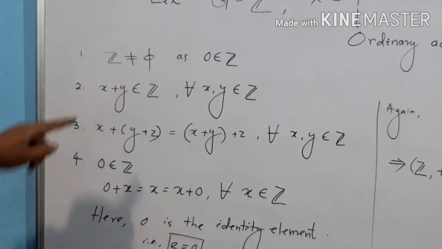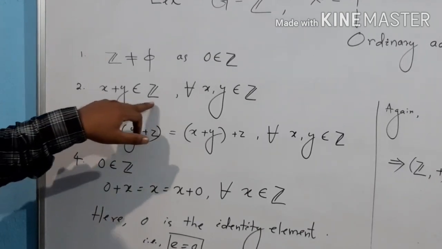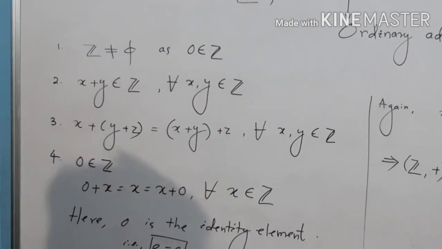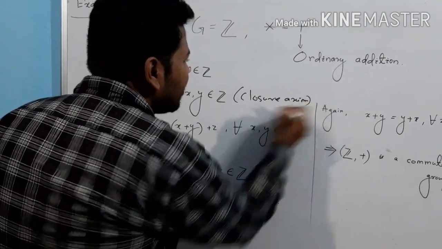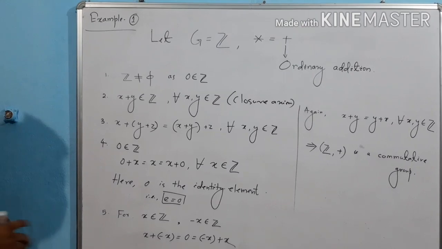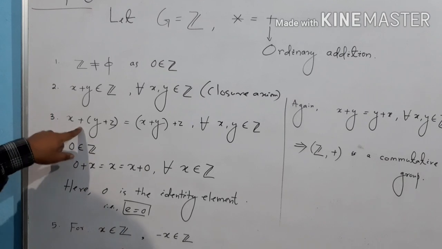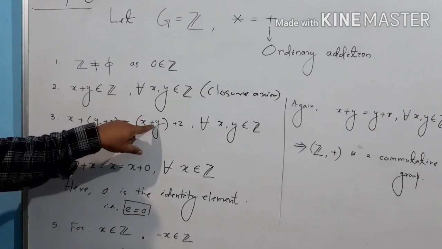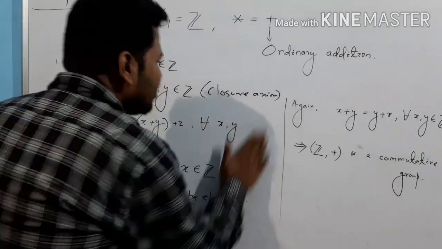Second condition: we know that the sum of any two integers is again an integer. So I have written here x plus y belongs to Z for all x, y belongs to Z. This is our closure axiom under addition. And the third condition, the associative property, that is x plus (y plus z) equals (x plus y) plus z for all x, y, z belongs to Z.